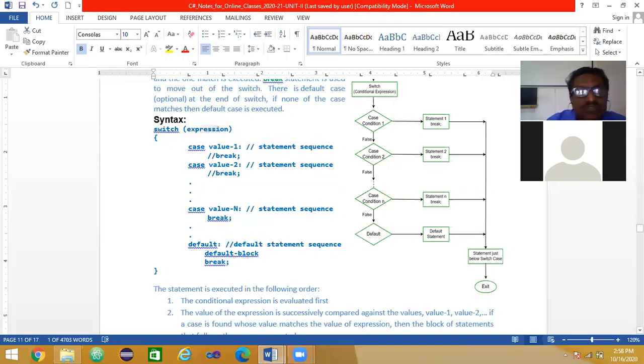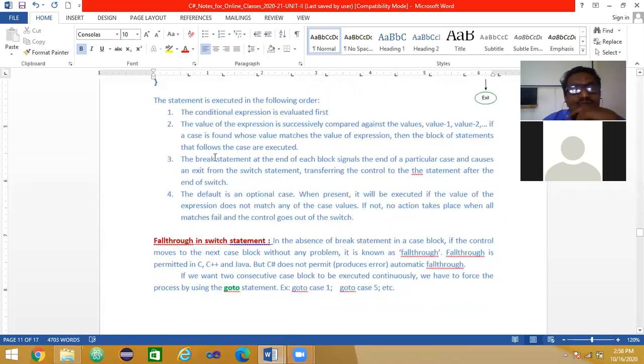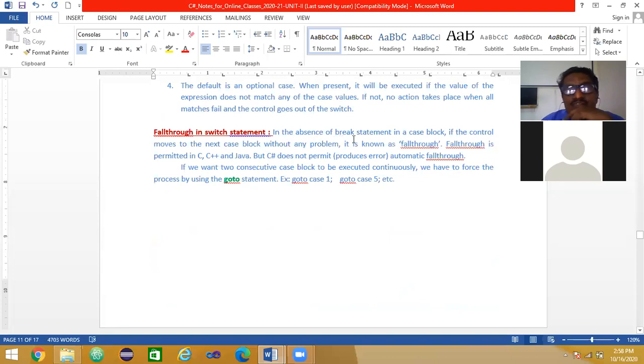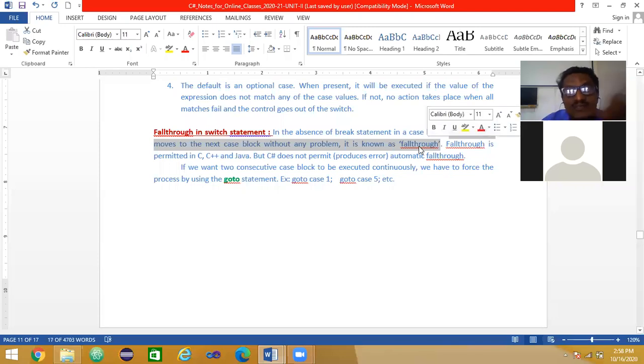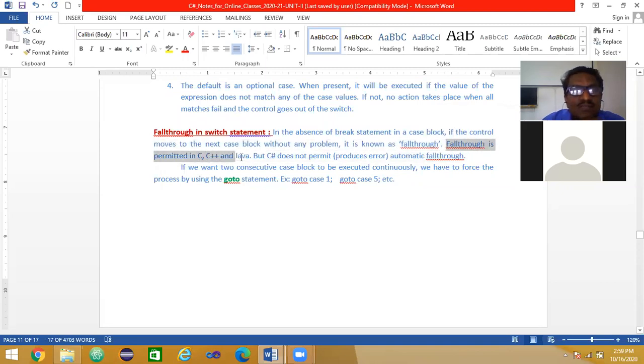So that is what fall through is. In the absence of a break statement in the case block, what happens? The control moves to the next case block without any problem. It is known as fall through. If the break is missed, control moves to the next case block. That is called fall through. Fall through is permitted in C, C++ and Java.